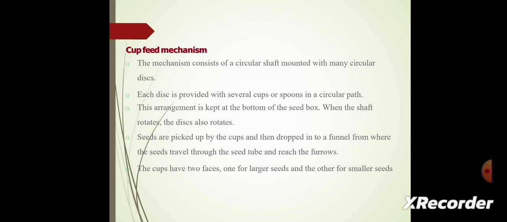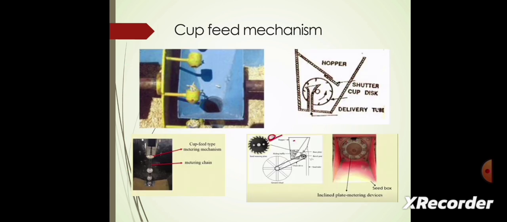Seeds are picked up by the cup and then dropped into the funnel, from where the seed travels through the seed tube and reaches the furrows. The cup has two faces, one for larger seeds and the other for smaller seeds. This picture shows the cup feed mechanism.